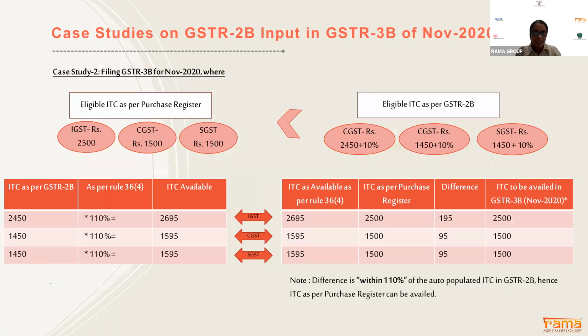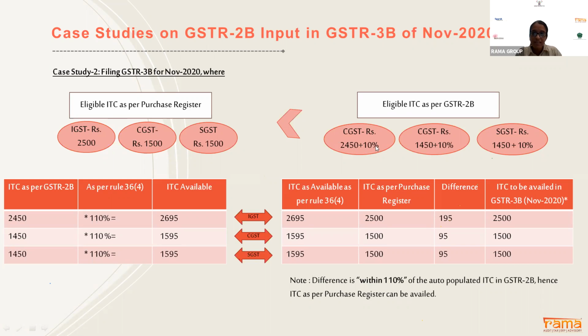Now we come to case study 2, where my eligible ITC as per purchase register is less than the ITC as per GSTR 2B. For example, my purchase register input tax credit is 2500 and ITC as per GSTR 2B is 2450 only, with CGST of 1500 and 2450.